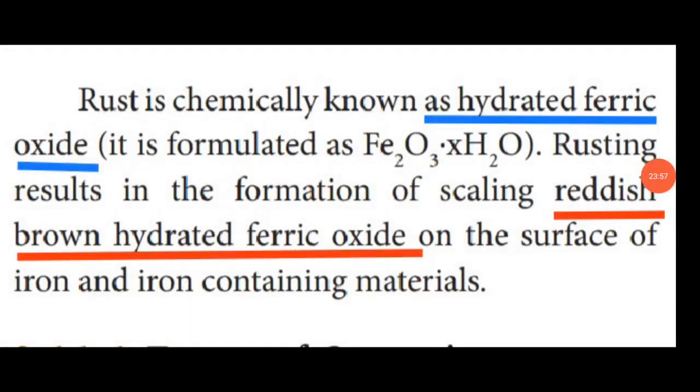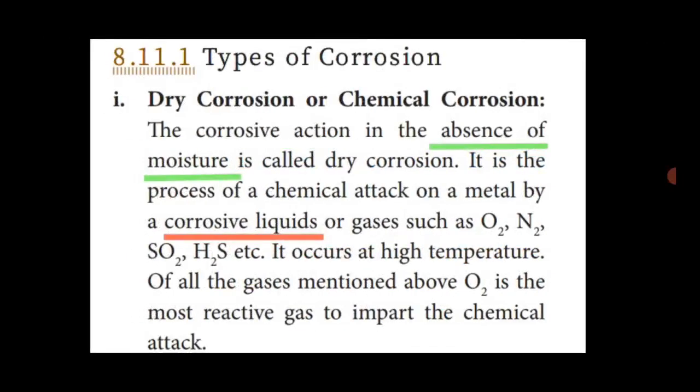Note the assignment questions. First question: what is rust? Write the chemical reaction. Second: explain the types of corrosion. Dear children, note the assignment questions and learn today's topic. In this video, I am completing the periodic classification of elements lesson. This is the last video for Unit 8. Thank you, students.